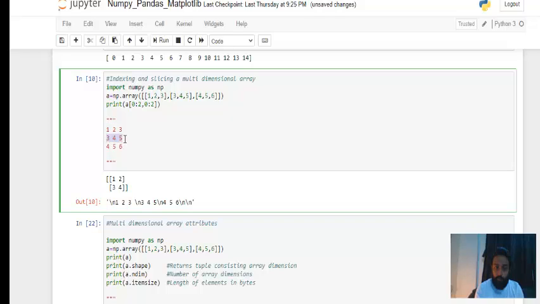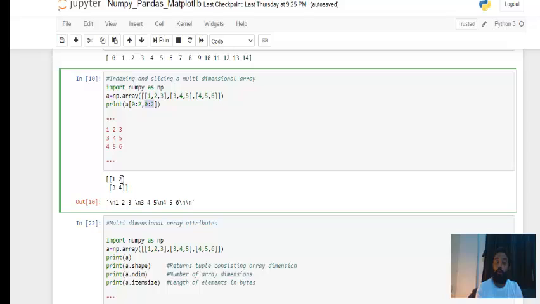2 minus 1: the end value that is mentioned on the right side of the colon, we have to subtract 1 and navigate till that point. So here we have to navigate till the first position. So this is 0th and this is first. Now on columns, first and second. So what is common? This part is common, 1 2 and 3 4, and this is what you're getting here.